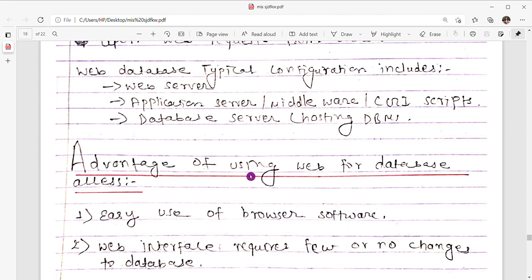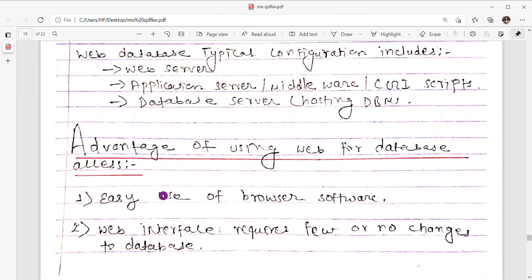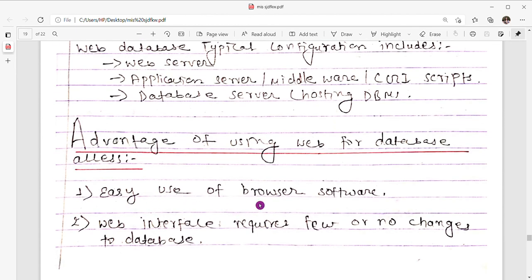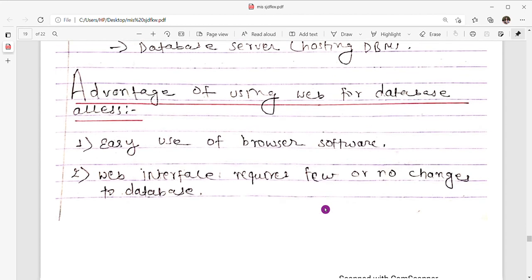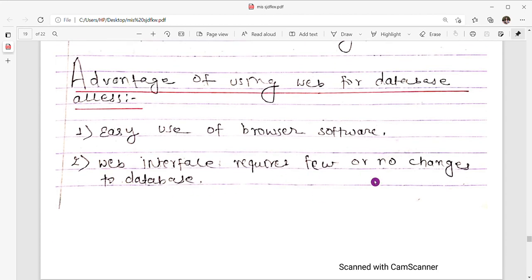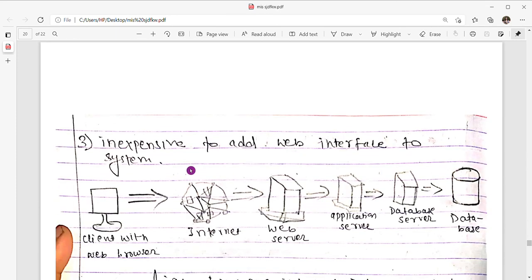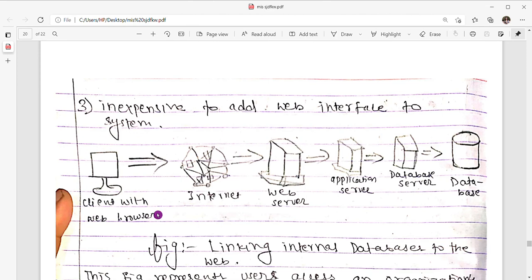Now the advantages of using the web for database access are: first, easy use of browser software. Second, the web interface requires few or no changes to the database. Third, it is inexpensive to add a web interface to a system.